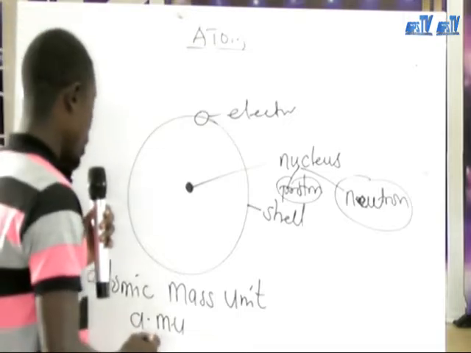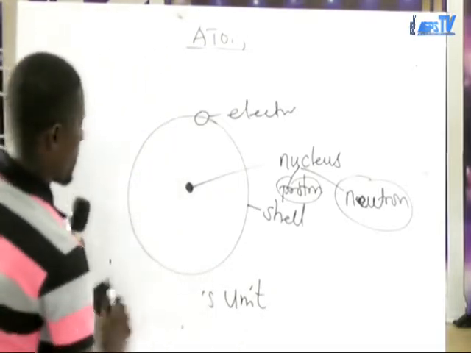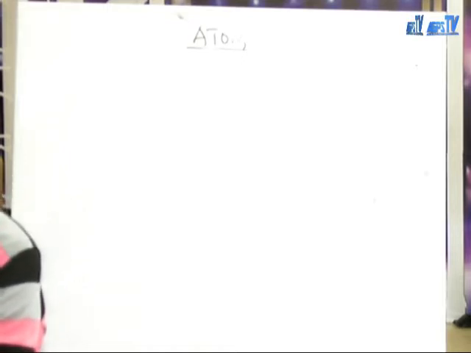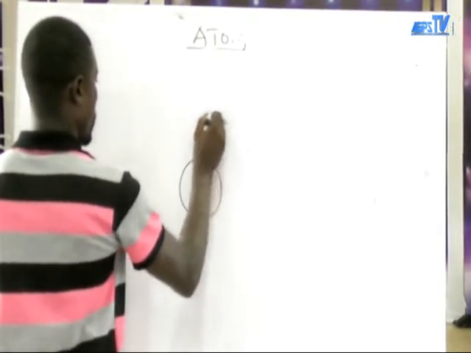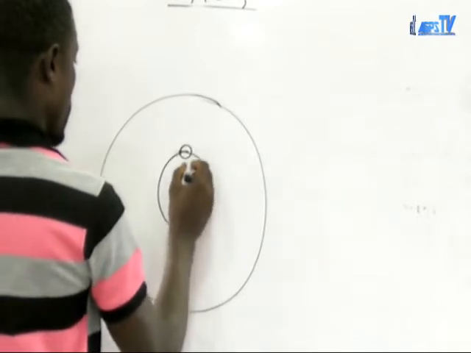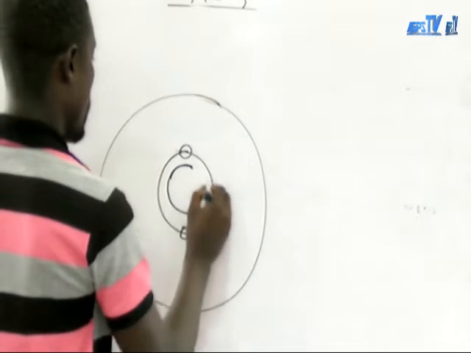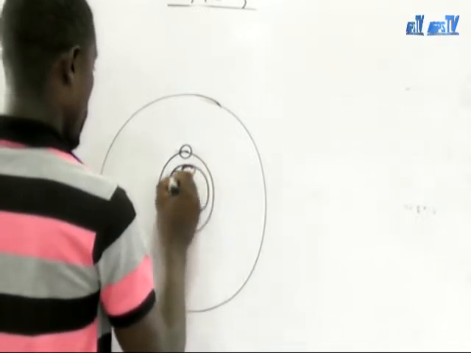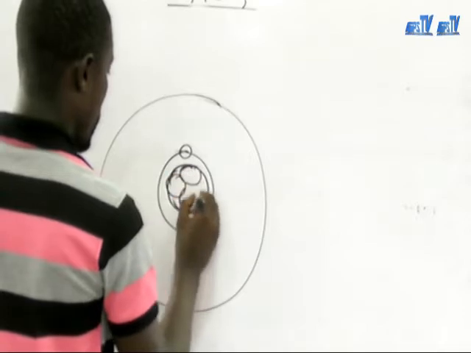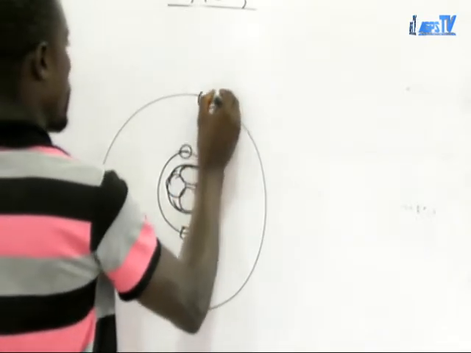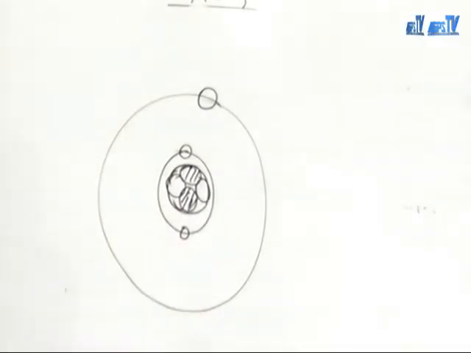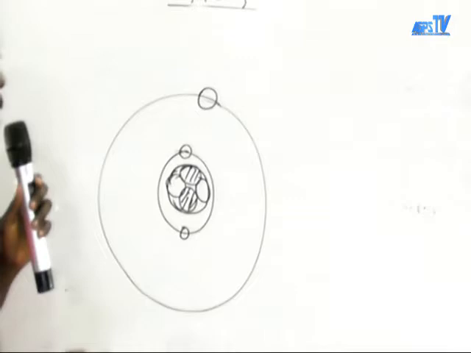Now I'm going to draw some simple diagram on the board for you to see. Now, this atom is having 3 electrons.